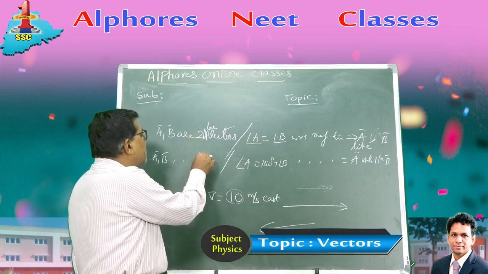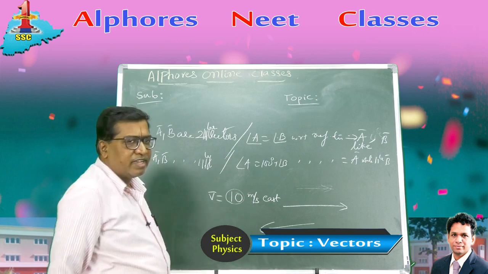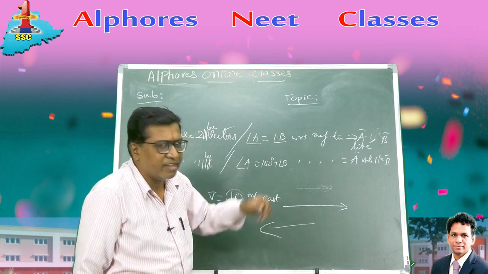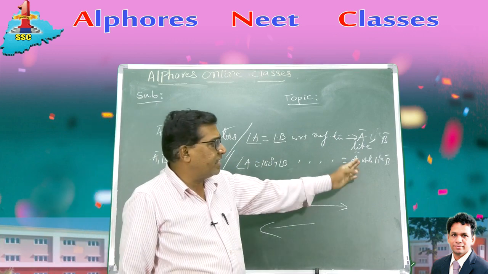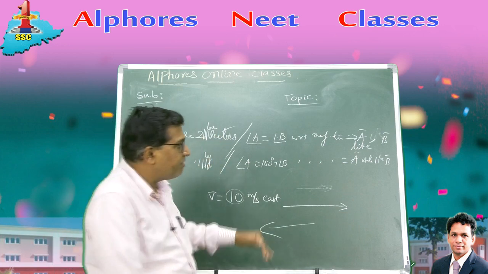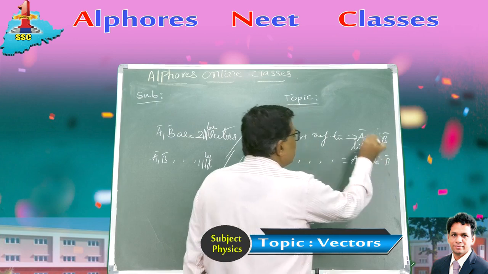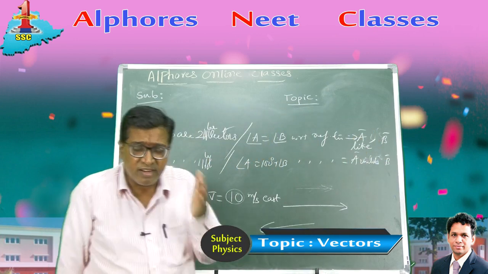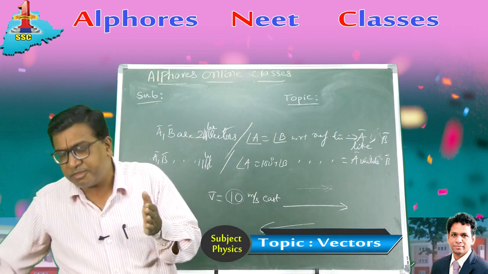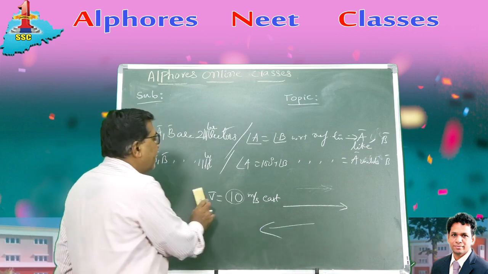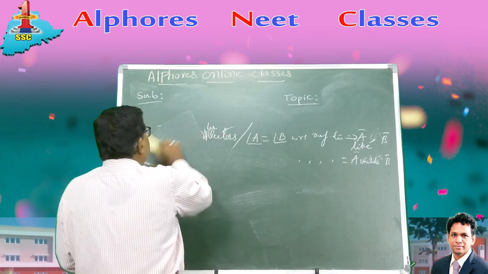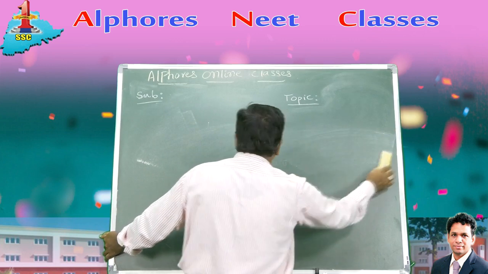Similarly, A bar and B bar are two similar vectors where the angle of A is 180 plus the angle of B with respect to the reference line. Then they are unlike vectors. They are not anti-parallel; you call them unlike vectors. Right? So there's a lot of difference between parallel vectors and like vectors. And anti-parallel, unlike.